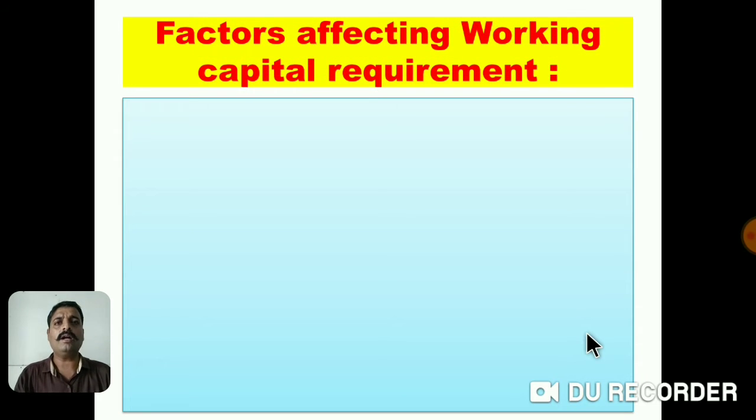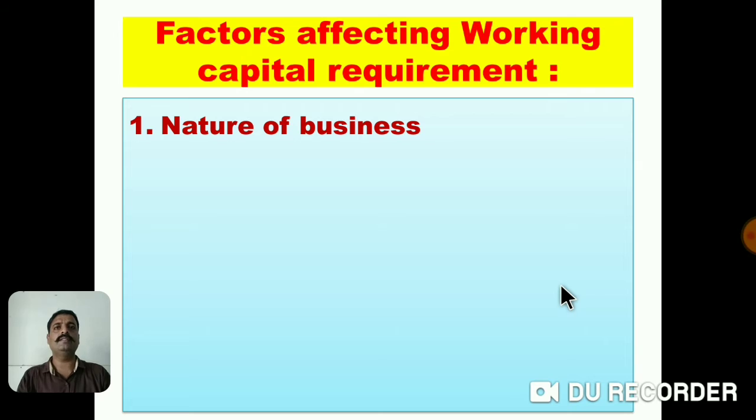Now we are going to look at the next part, which is known as the factors affecting working capital. We have just discussed the factors affecting the requirement of fixed capital, and now we are also going to discuss the factors affecting the requirement of working capital. Number first, nature of business activity.